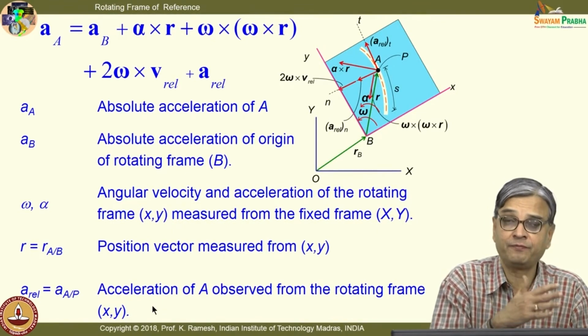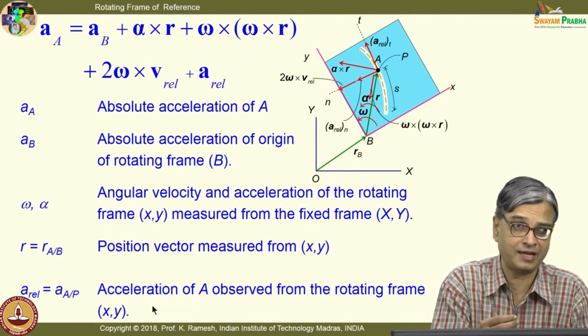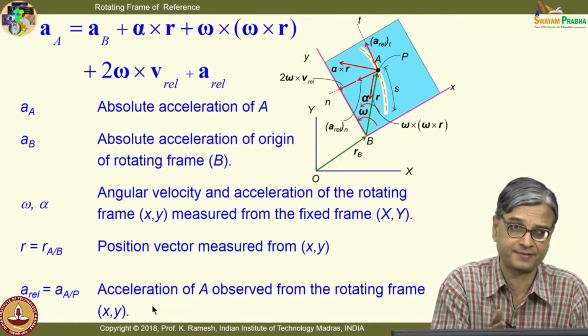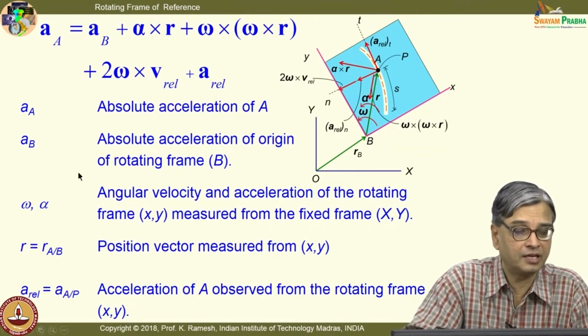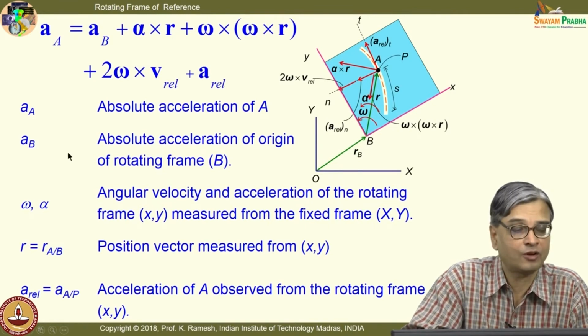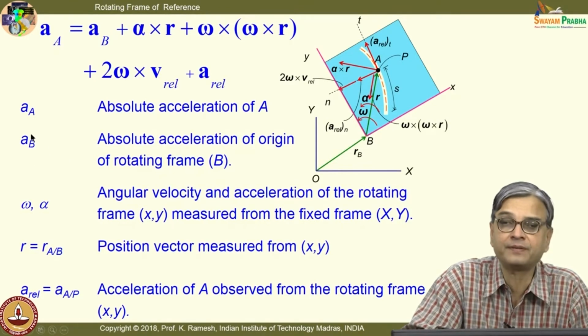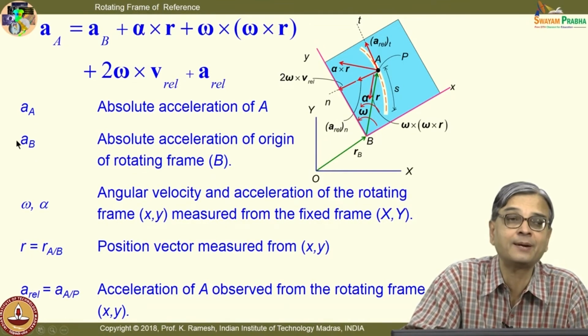So, even in some problems, to get those quantities, I have to have a rotating frame of reference. And always look at this as coordinate acceleration. Okay. The coordinate is fixed at point B. Suppose I call that point A or point C, you should be able to interpret.